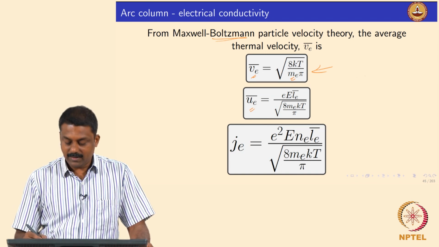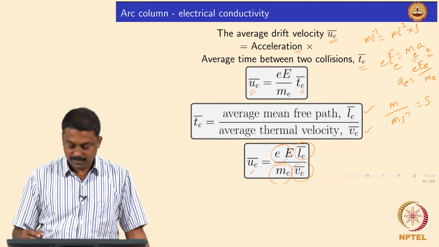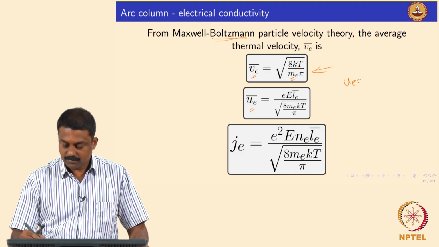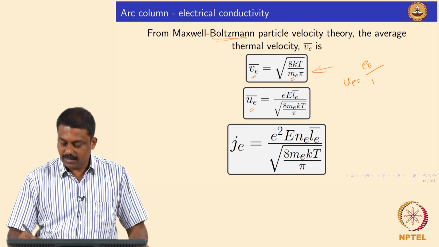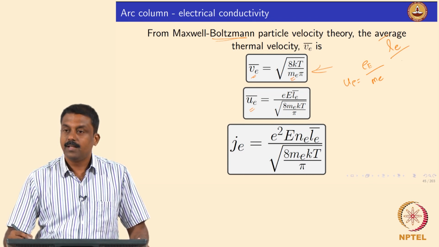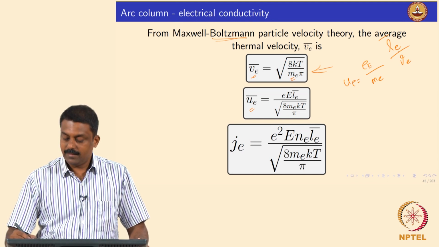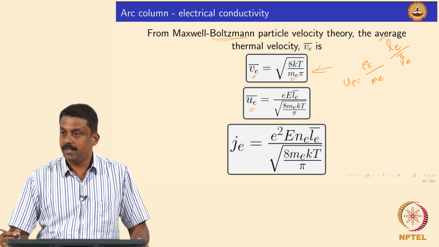The average drift velocity is coming from acceleration, and then l_e is the mean free path, and then the thermal velocity.